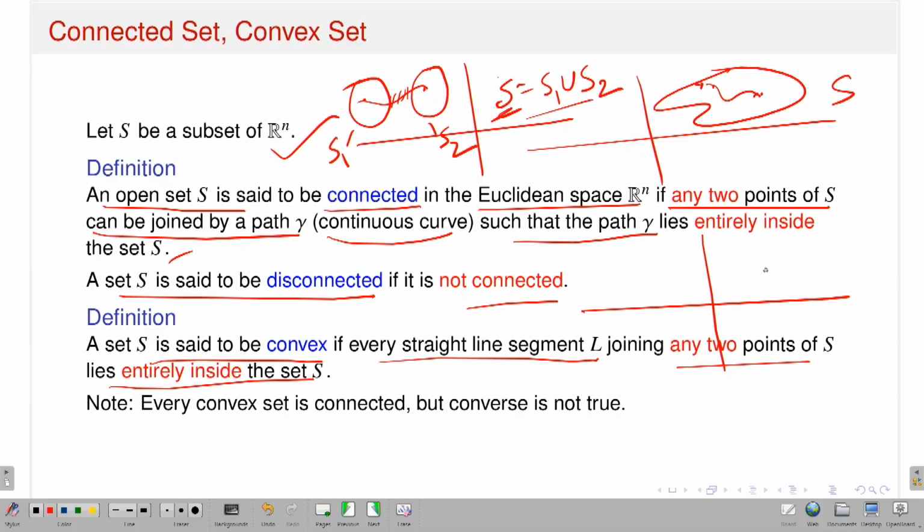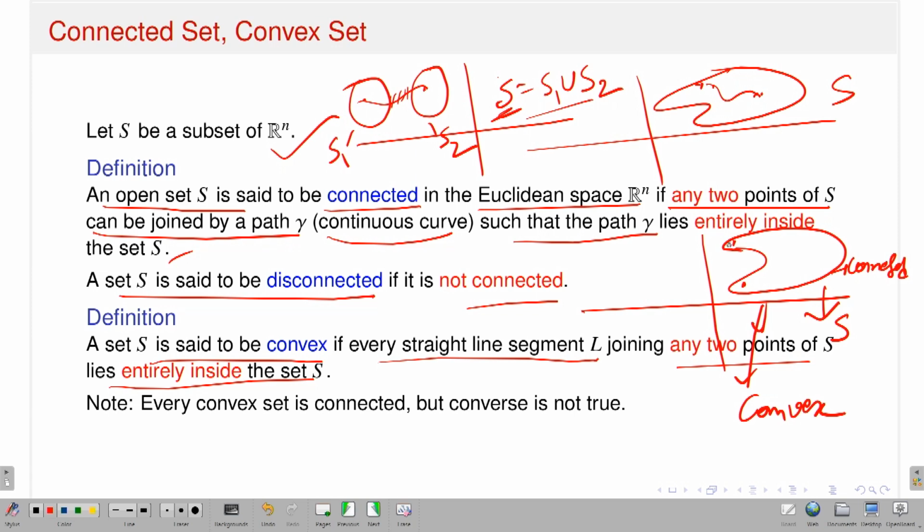For example, again come to R2, consider this set. My claim is that this set is connected, but not convex. Why? If I take two points here, what is the definition of a connected set?